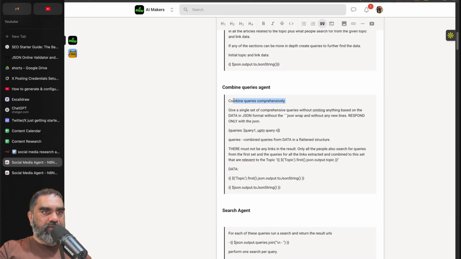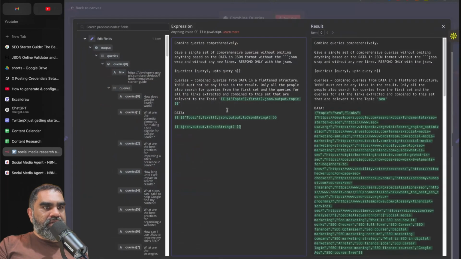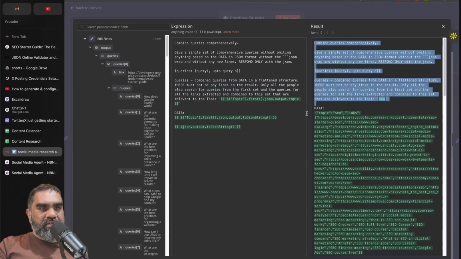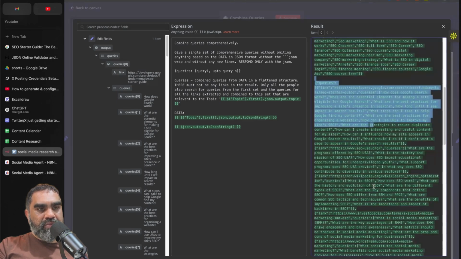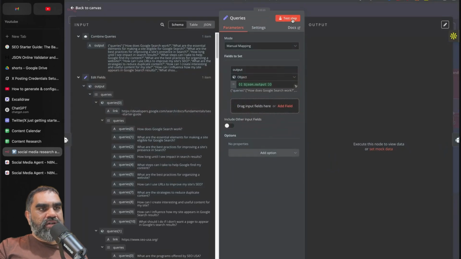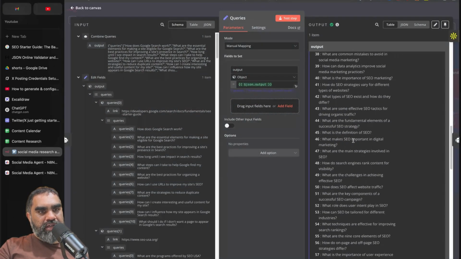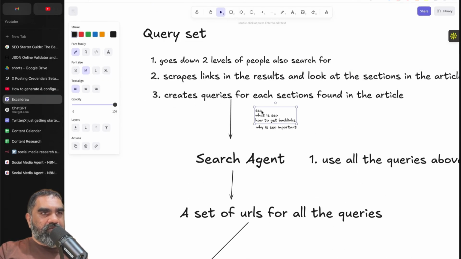Combine queries comprehensively. Give a single set of comprehensive queries without omitting anything, based on the data, in JSON format without the JSON wrap. Combine queries from data in a flattened structure. Data is given here at the end of the prompt. That will look like this. Combine queries from data. The data is the initial topic and links, and also the second set of queries, the section-based queries from the scrape agent. When that is done, if I test this step, I'll get all the queries in a big array. Hopefully that is clear.